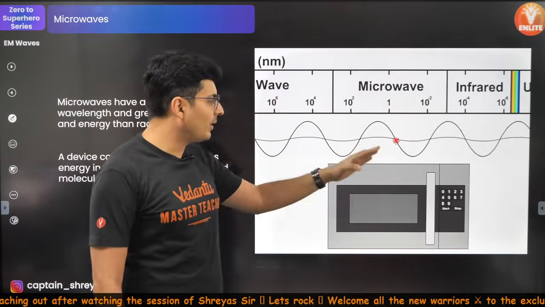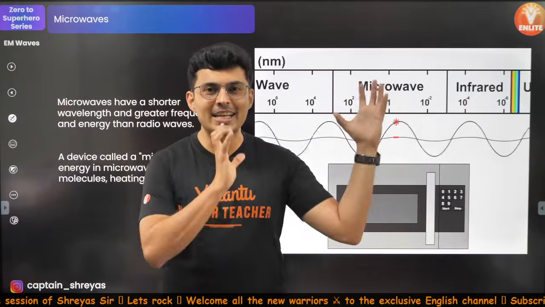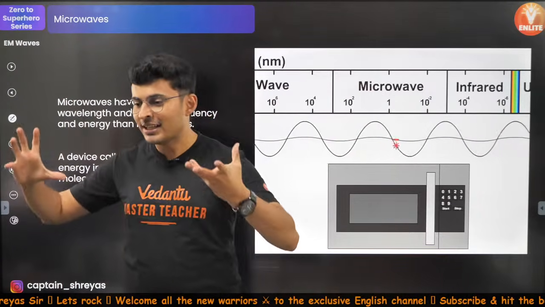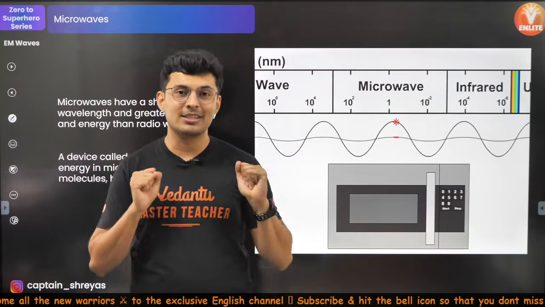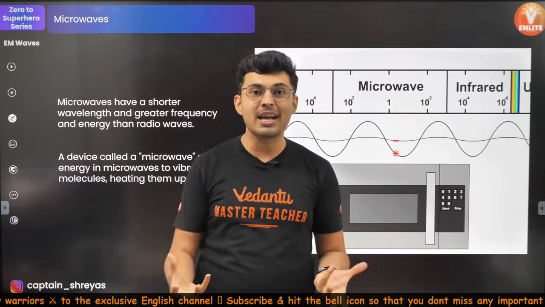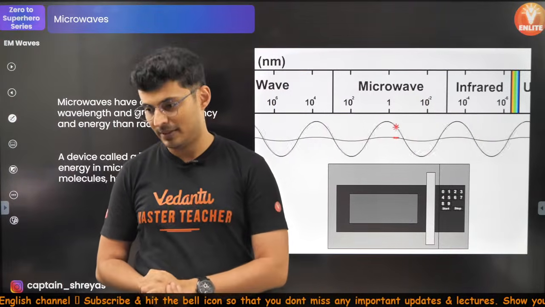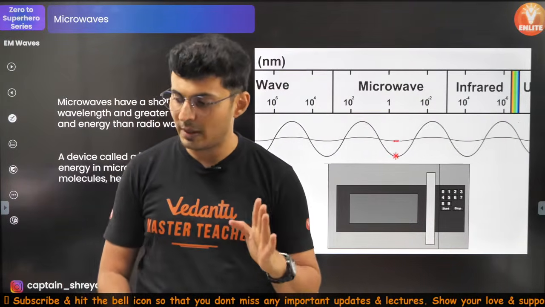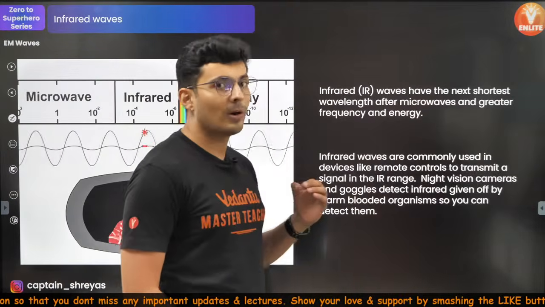So when the microwaves hit the water molecules, they also vibrate with very nice amplitude. And when they vibrate with very nice amplitude, thermal energy, kinetic energy, is created, and hence the food indirectly gets heated up. Understood, my warriors? How the food gets heated up? So that's the application of your microwaves.